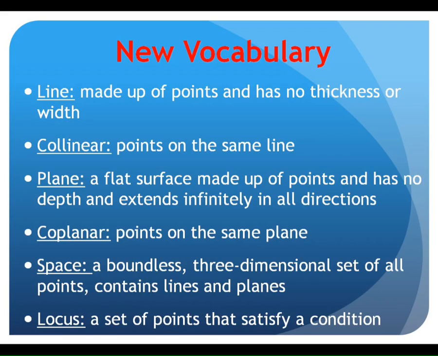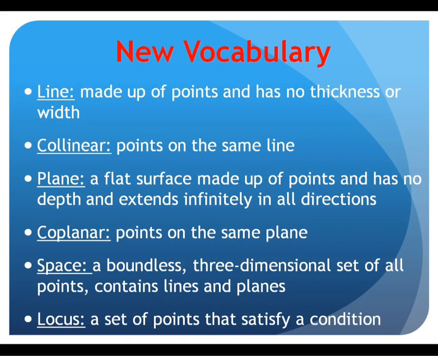Collinear. What's co mean? Like a co-op. What's that part of that word co mean? Two. Two, and what's the other definition too? Yes, that is same, shared, that sort of thing. Co, right? So collinear means things that are shared lines. They share the same line. If points are on the same line, we call those collinear points. Okay? Collinear, they're on the same line.